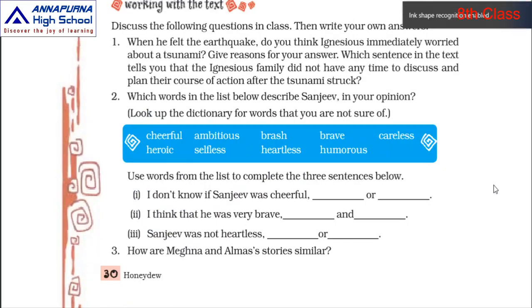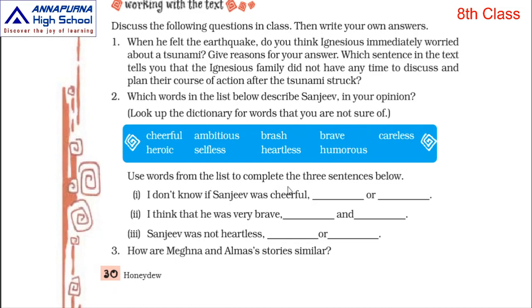Yes children, now see this one. Here you have to discuss. After getting your email IDs, I will conduct the class weekly once for discussion topics. So now let us go on to the writing topics. Which words in the list below describe Sanjeev in your opinion? Look up the dictionary for the words that you are not sure of.